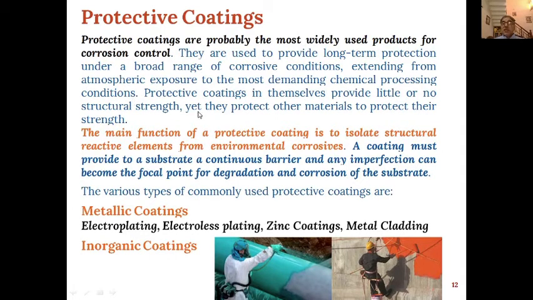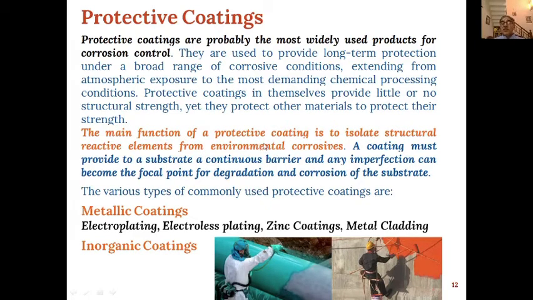The protective coatings themselves provide little or no structural strength, but because they form a film on the surface of the material which is to be protected from corrosion, their protection is very strong.